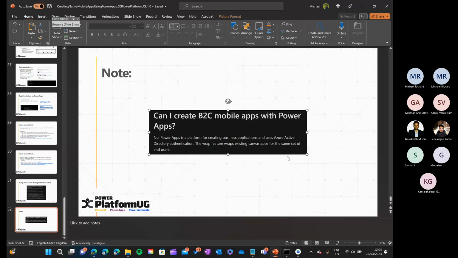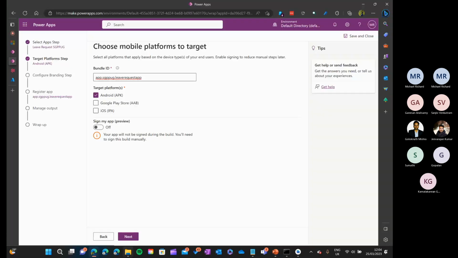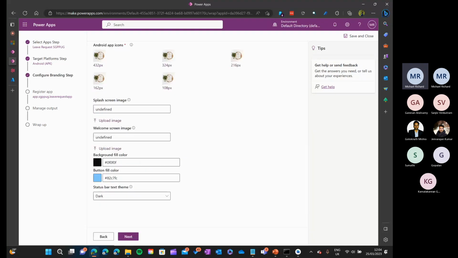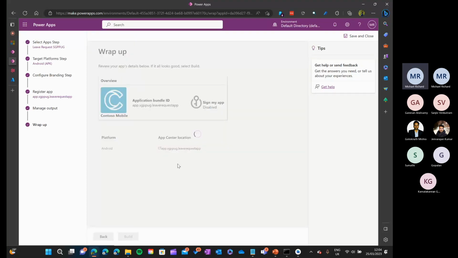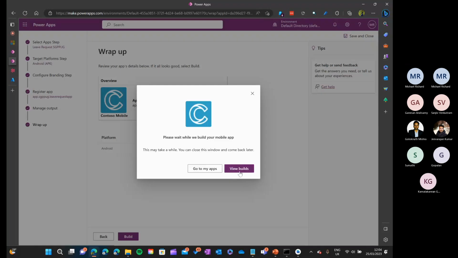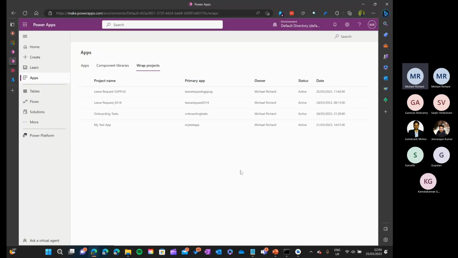Yes, Palak. Hi, Michael. Actually, we are already over time. I saw that the build has already failed from your app's point of view, because of the Sign My App functionality. So we can just turn it off and do the same functionality. No need to change anything. Just click next, next, next, and it will start the build. This build will take more time, because last time it failed during the initial checks itself. Now it will take more time for the build to succeed.